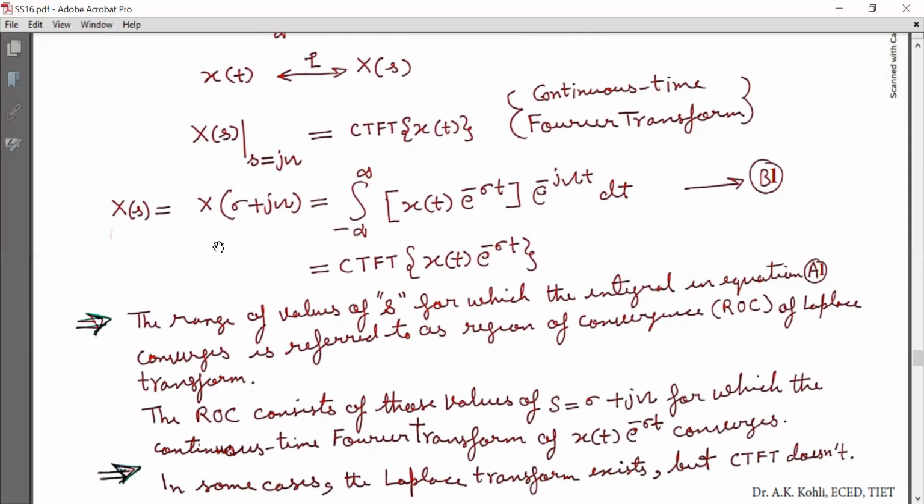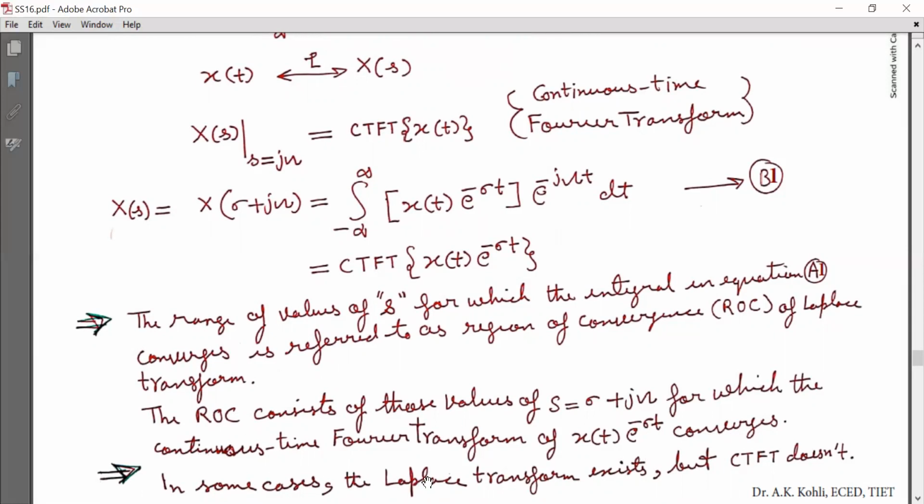Look at equation B1, that is, capital X(s) is equal to the CTFT of the signal x(t) e raised to the power minus sigma t. I repeat, equation B1 indicates that capital X(s) is equal to the CTFT of the signal x(t) e raised to the power minus sigma t. Therefore, the ROC consists of those values of s for which the continuous time Fourier transform of x(t) times e raised to minus sigma t converges.